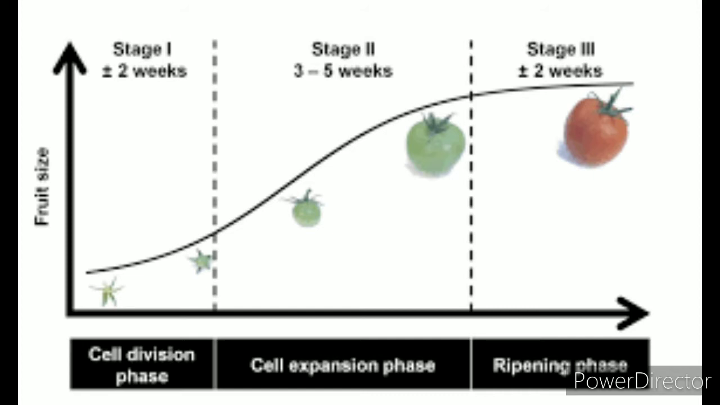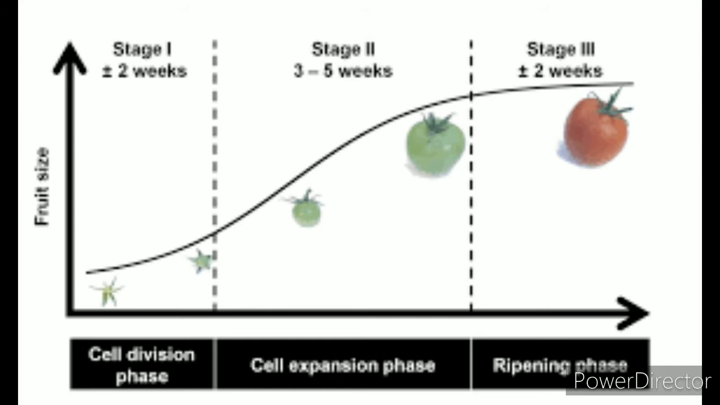So stage 1, stage 2 and stage 3: the cell division phase, then the cell expansion phase, and then the ripening phase. First of all, the ovary cell divides, and then each cell expands in size, and after that the ripening occurs. And during ripening, the color changes from green to red or yellow and so on. So this is the ripening of the fruit, and these entire phases constitute the formation of fruit.